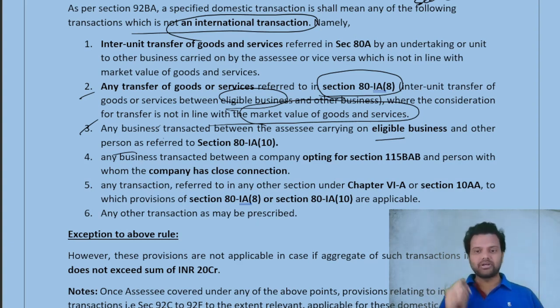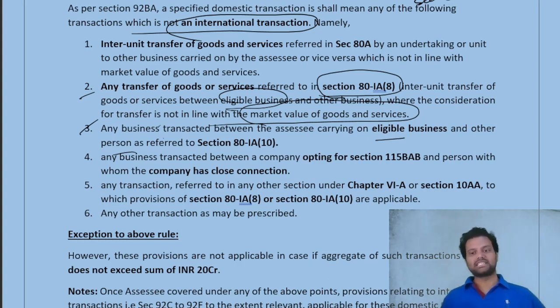What is the trigger point here? Not the associate enterprise relationship, shareholding, etc. The trigger point here is any transaction between the tax holiday company and the other company which is not enjoying the tax holiday period, and this tax holiday company is selling the goods above the market value, thereby reducing the profit of the other enterprise, then these domestic transfer pricing provisions are applicable.